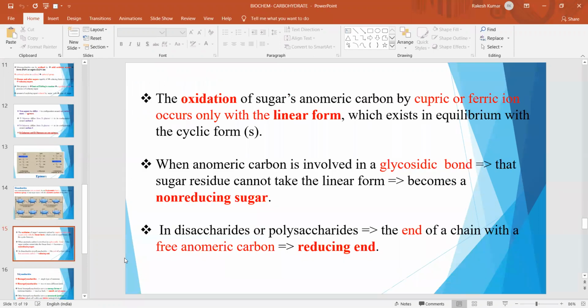The oxidation of a sugar's anomeric carbon by cupric or ferric ion occurs only with the linear form, which exists in equilibrium with the cyclic forms, and not in the cyclic forms. When the anomeric carbon is involved in a glycosidic bond, that sugar residue cannot take the linear form and becomes a non-reducing sugar, as we have already discussed that reducing property exists only in the linear form of the sugar. In disaccharides or polysaccharides, the end of a chain with a free anomeric carbon is known as the reducing end.